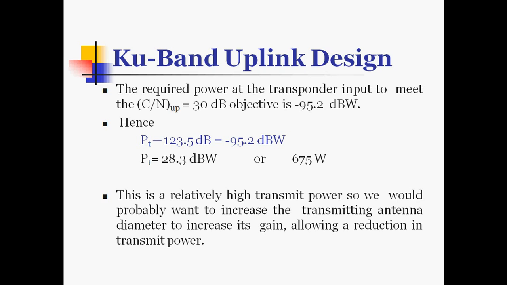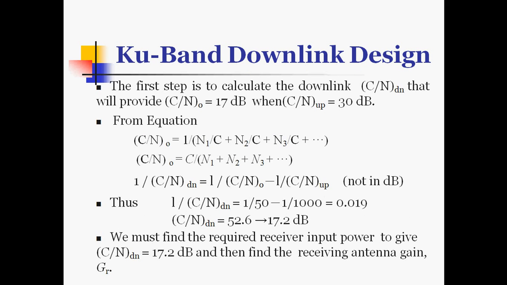This is a relatively high transmit power, so we would probably want to increase the transmitting antenna diameter to increase its gain, allowing a reduction in the transmit power. Now we are going for the Ku band downlink design. Earlier we designed the Ku band uplink. For the Ku band downlink design, the first step is to calculate the downlink carrier to noise ratio, that